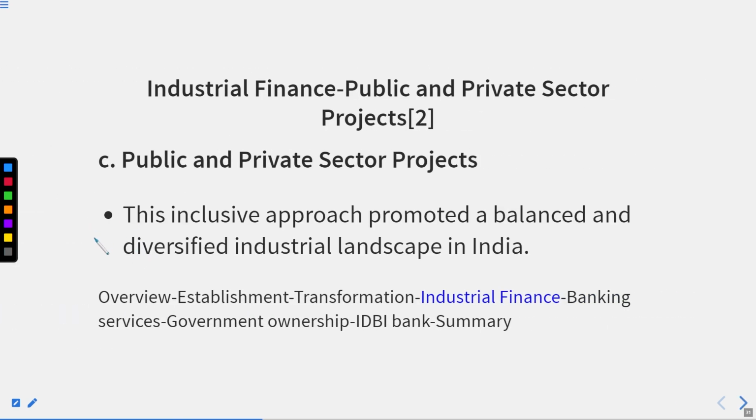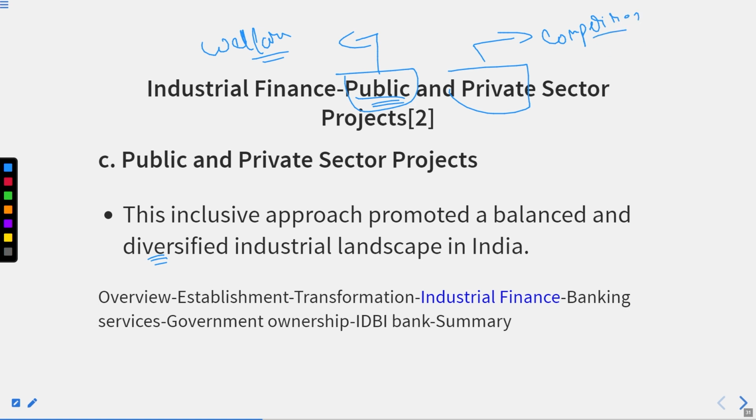This inclusive approach promoted a balanced and diversified industrial landscape in India. You cannot say that the Industrial Development Bank of India is under the government of India, so it should promote only the public sector because it brings welfare. But we promote a balanced approach so that we could promote the private sector also, which will bring healthy competition and overall economic development. So welfare and competition are part of the balanced approach of the Indian economy, or any healthy economy of the world.